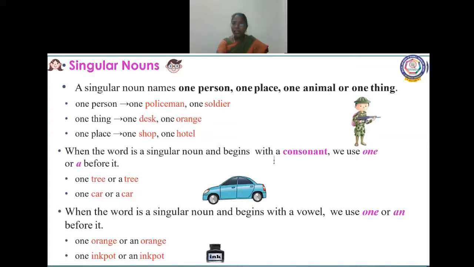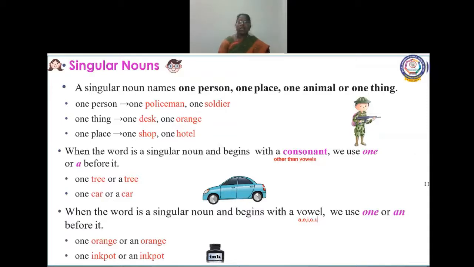Other than A, E, I, O, U, we call them consonants. Next, what do you mean by vowel? A, E, I, O, U. A, E, I, O, U are vowels. Other than A, E, I, O, U, we call them consonants.